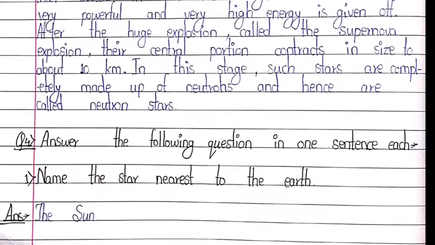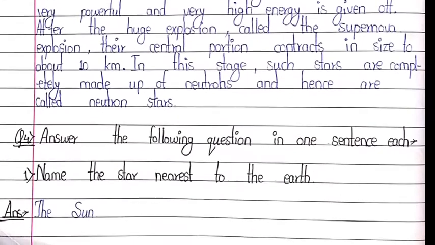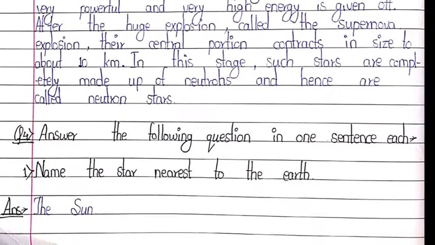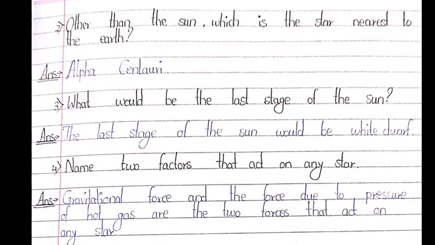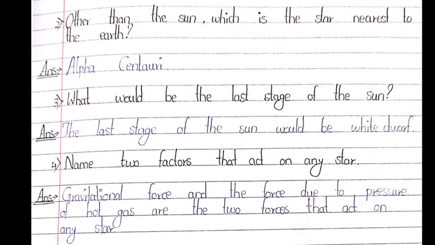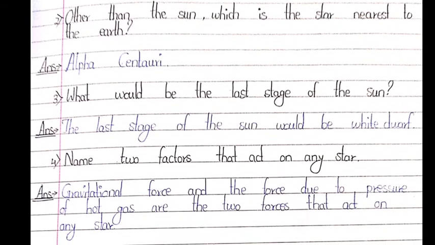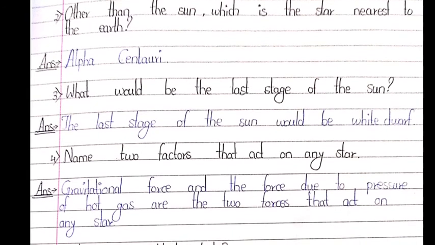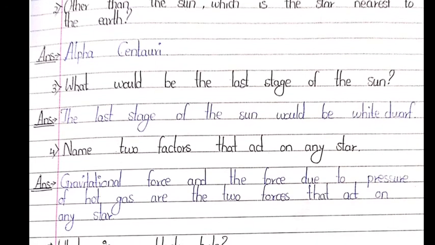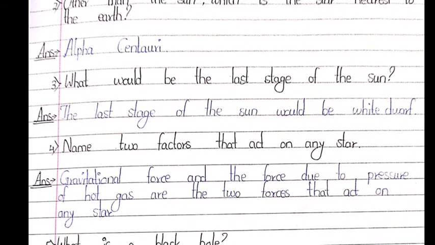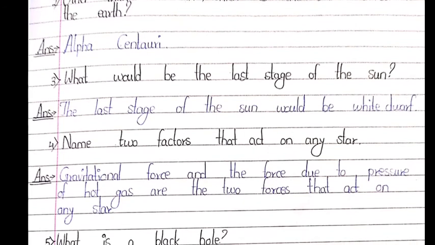Question number 4. Answer the following question in one sentence each. First, name the star nearest to the earth. Answer, the Sun. Second, other than the Sun, which is the star nearest to the earth? Answer, Alpha Centauri. Third, what would be the last stage of the Sun? The last stage of the Sun would be white dwarf.